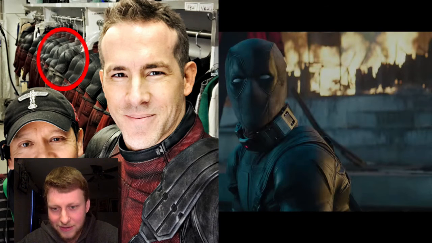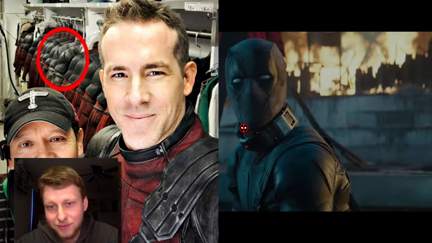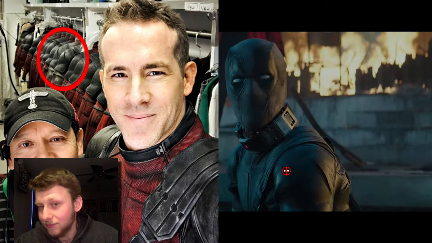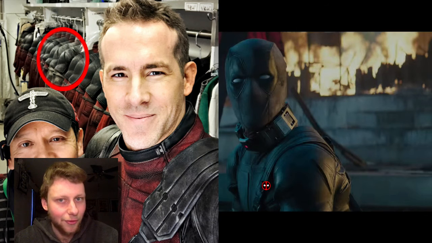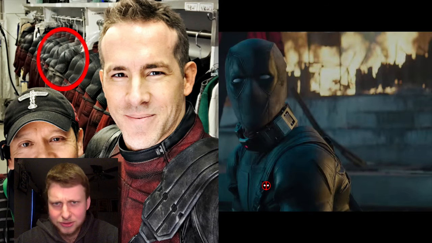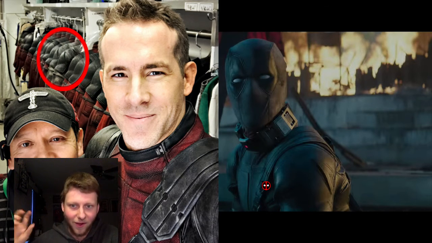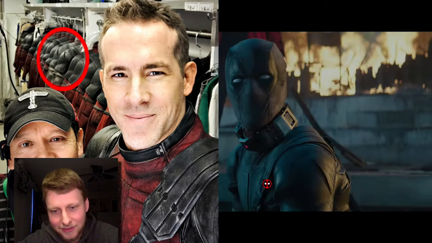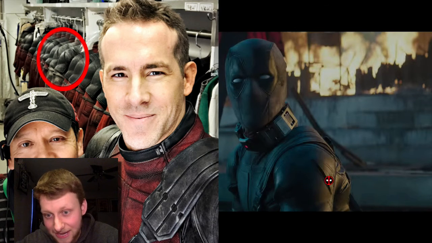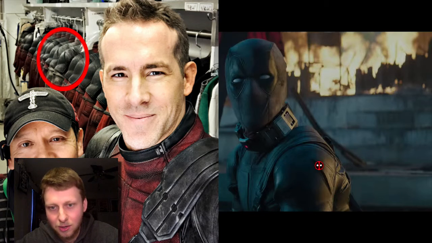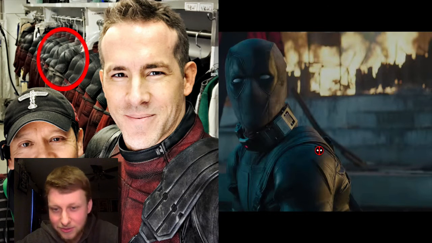And then here this looks to me like a version of the X-Force costume, that gray costume. There was that set photo where Ryan Reynolds was taking a photo with one of the costume department guys, and there was a ton of costumes in the background. And this looks like one of them, because it did have that big scar on it. It's unclear if this is going to be it, or if he's just dirty and this costume is dirty or something.